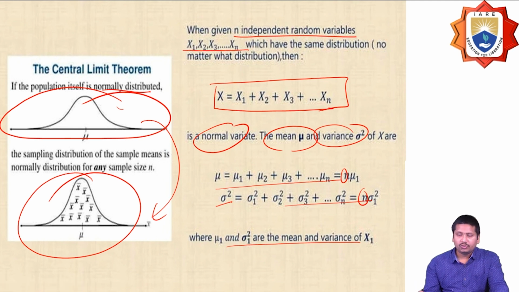So according to the central limit theorem, whatever the population is, if we take independent variables x1 to xn, I'm going to write it here like this: it should be a normal variate, and the mean is going to be calculated as n times mu, and the variance is going to be calculated as n times sigma square.